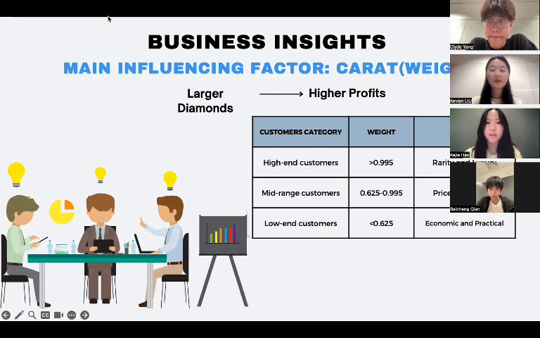The company could use market research and data analysis to formulate appropriate pricing strategies and promotional activities for different target customer groups. For example, the company could target high-end customers and launch diamonds with a weight of more than 0.995 carats to show their rarity and luxury, and target mid-range customers and launch diamonds with a weight of 0.625 carats to 0.995 carats to balance their price and quality, and launch diamonds with a weight of less than 0.625 carats to meet their economic and practical needs.